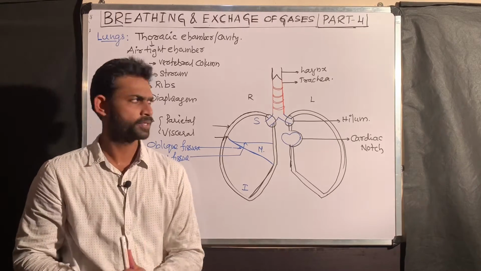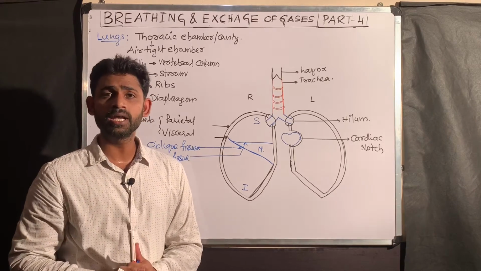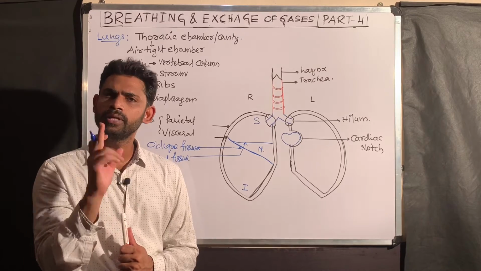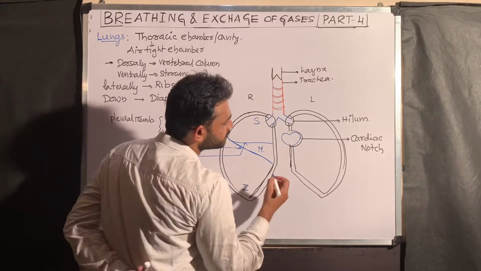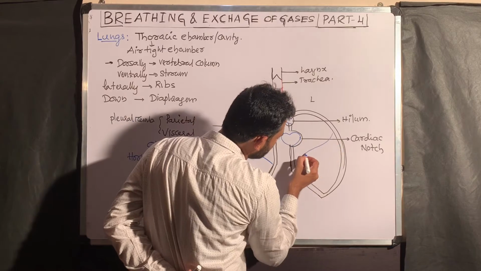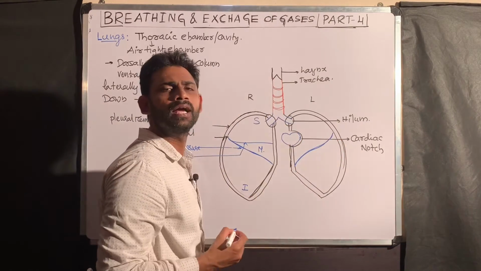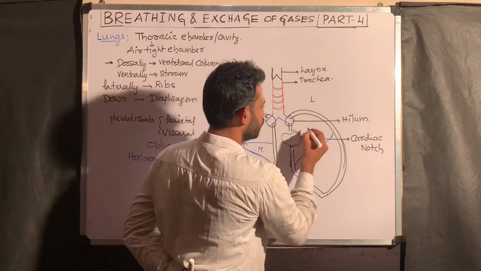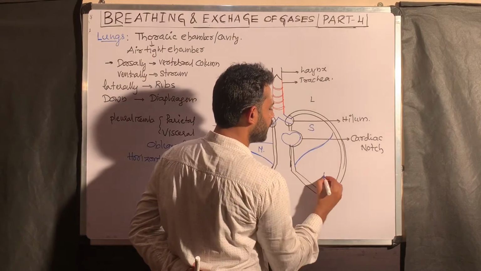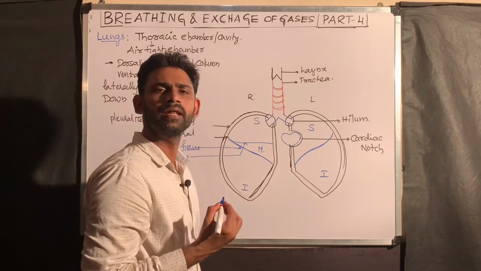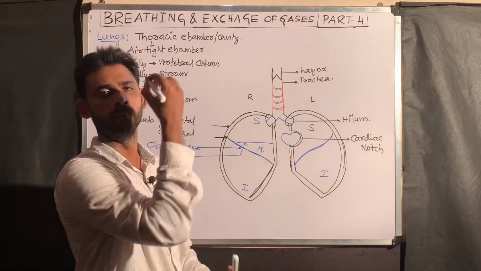Three lobes. But in the case of the left lung, only the oblique fissure is present. When I say oblique fissure only is present like this, you can understand the left lung consists of only two lobes: one is a superior lobe, another one is an inferior or lower lobe.